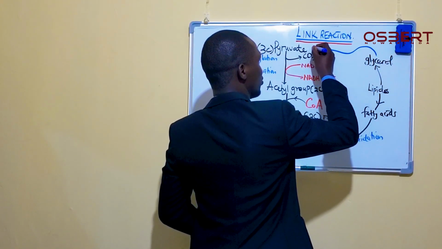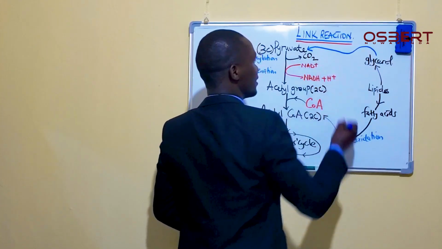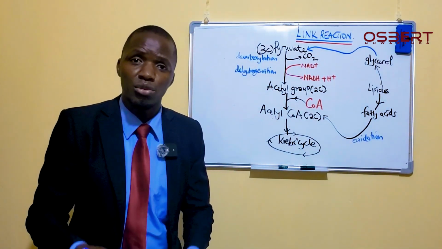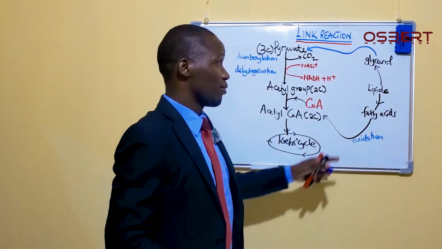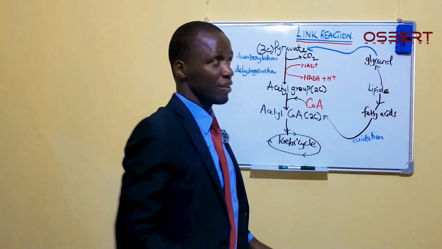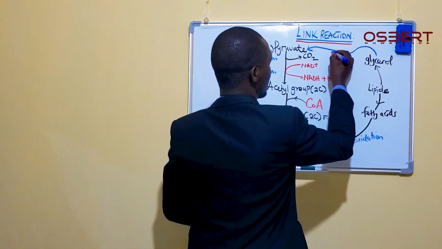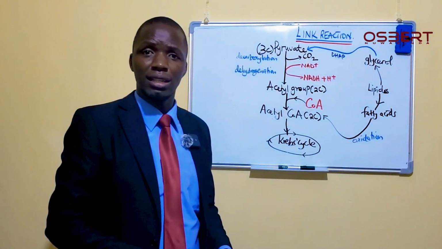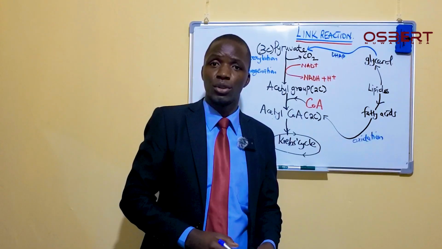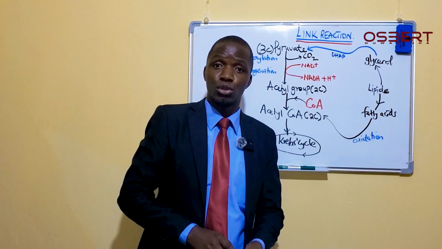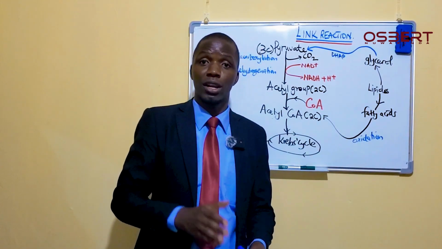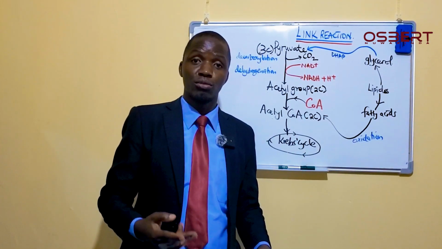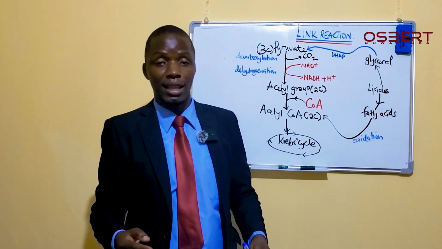And we shall have it being turned into pyruvate, for example. When you go into reading more, you find out that some of this glycerol at a given point first turns into, for example, DHAP. This DHAP, we talked about it under glycolysis. We saw when the fructose 1,6-bisphosphate was broken down, a reaction catalyzed by aldolase, we had two molecules being formed. One was PGAL, and the other was DHAP.